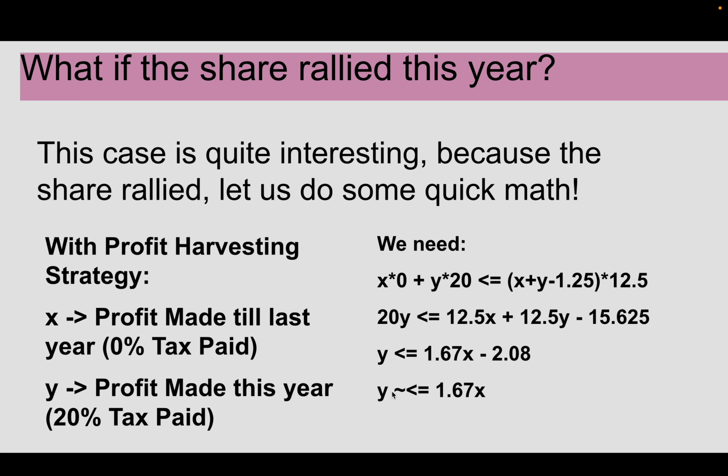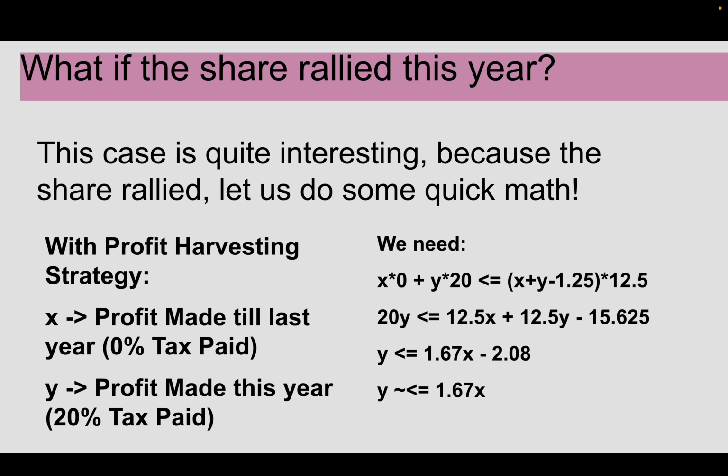So basically, say if I made 100 rupees of profit in the last 3 years, this strategy will work unless I made 167 rupees in just this last 6 months, which is quite rare, I must say. And even if you made a profit of 130 in just this 6 months while making a profit of 100 in last 3 years, you're still good to go, and you saved money with the profit harvesting technique.